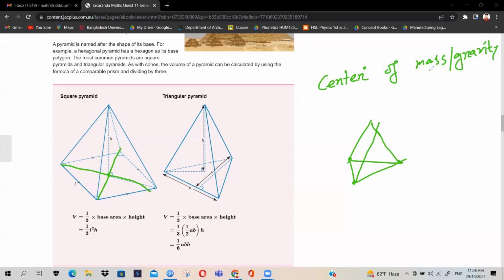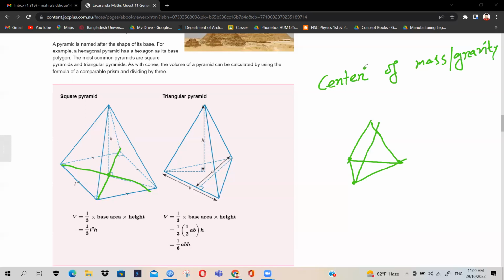So now you have to figure out the center of mass or gravity of that particular base and then connect it with the vertex point to get the height. Now think again: if you change the base to a triangle from a square shape, the center of mass or gravity will obviously change. You can understand that much, right?